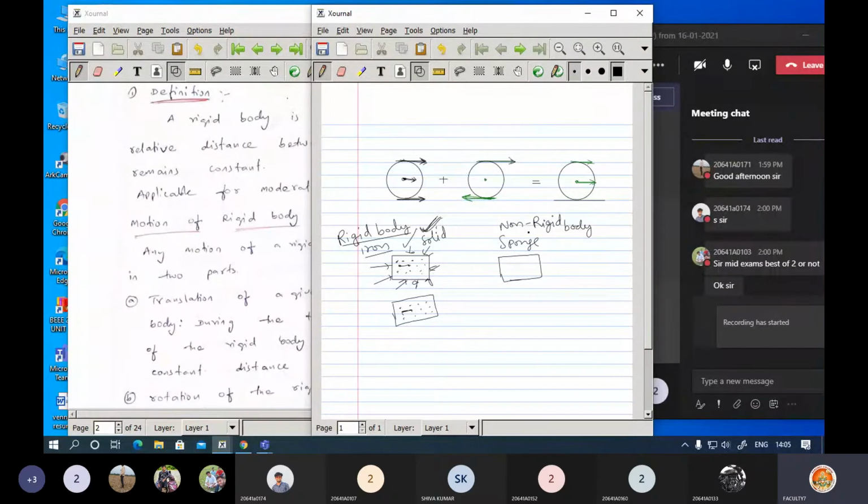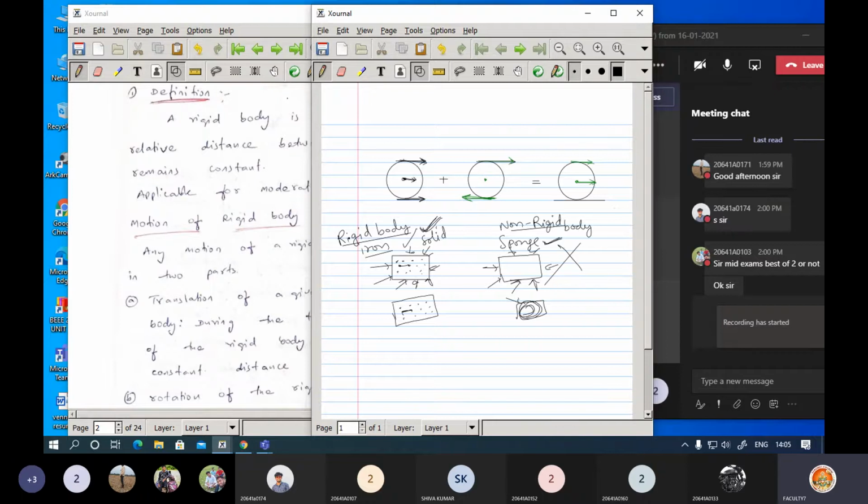Now go to the non-rigid body, with the example of a sponge here. If you try to apply different forces, a number of forces at a time, what you can expect is that the size of this sponge is going to reduce, and even the shape will also change depending on the amount of forces. So this is not a rigid body. A sponge is not a rigid body.